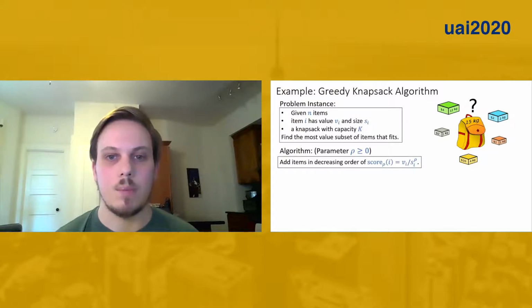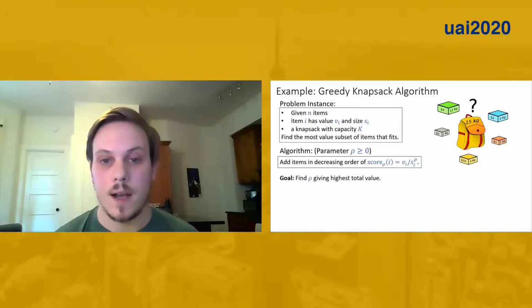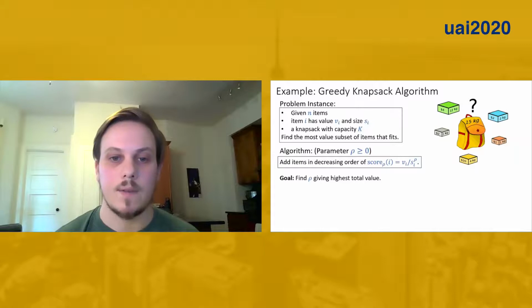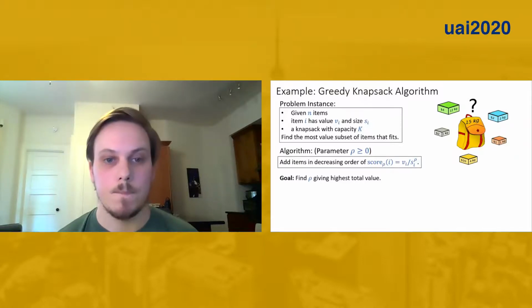This algorithm has a single parameter rho, and it assigns a score to each item, which is just its value divided by its size raised to the power rho. Then, in decreasing order of score, the algorithm adds each item to the knapsack if it fits. Changing the value of rho changes the order the algorithm considers the items in, and ultimately the value that we get. So for this type of algorithm, our goal is to find the value of the parameter rho that gives the highest value on some specific source of knapsack problems.